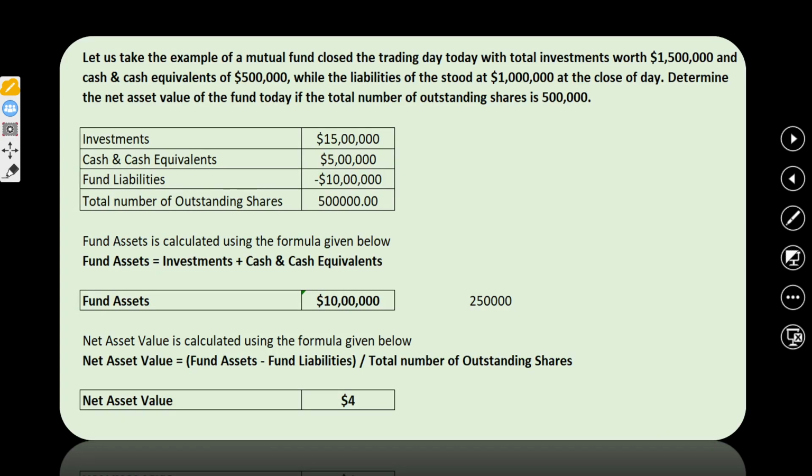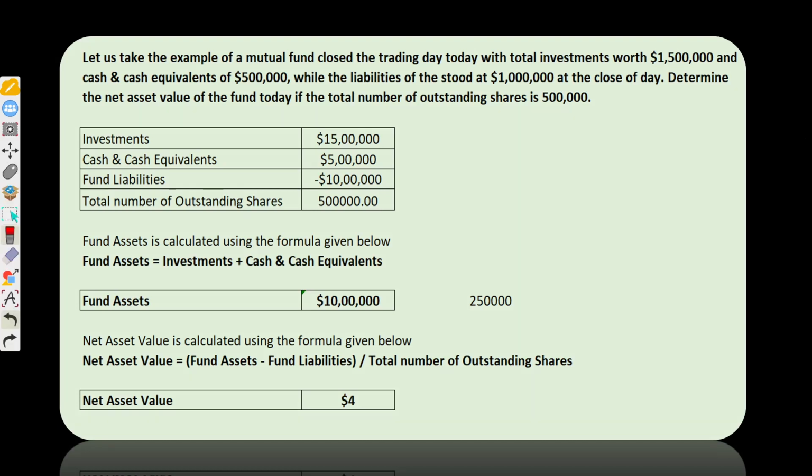And now finally, how we calculate NAV. The formula is very simple. So let's take this example. A fund at the closing of the day's business, or trading day to day, with a total investment of almost 15 lakhs and cash and cash equivalents of 5 lakhs. So this you can add, right? Which is total assets. And then the fund's liabilities, which means expenses and costs.